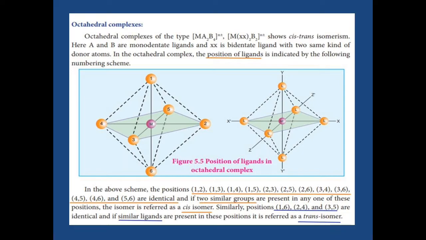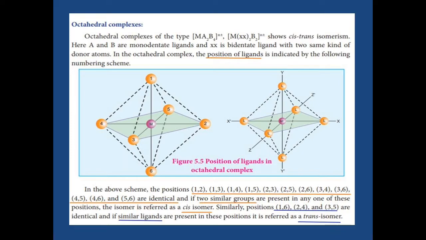Trans means what? The opposite sides are called trans. Here, for number 1, which one is opposite? 6. For number 2, which one is opposite? 4. For number 3, which one is opposite? 5. So 1 and 6, 2 and 4, 3 and 5 are trans positions. If similar ligands are present in these positions, we have to consider it a trans isomer.